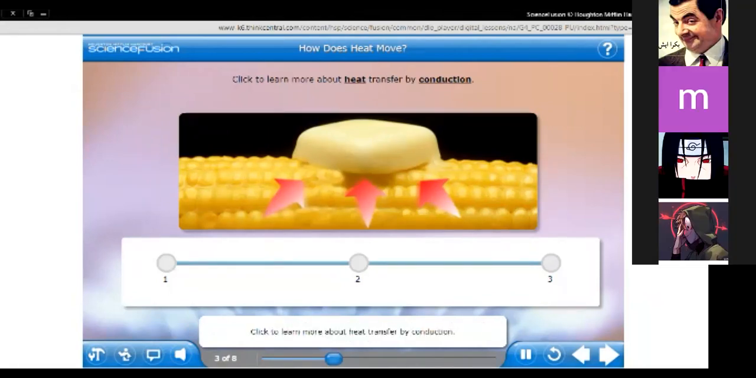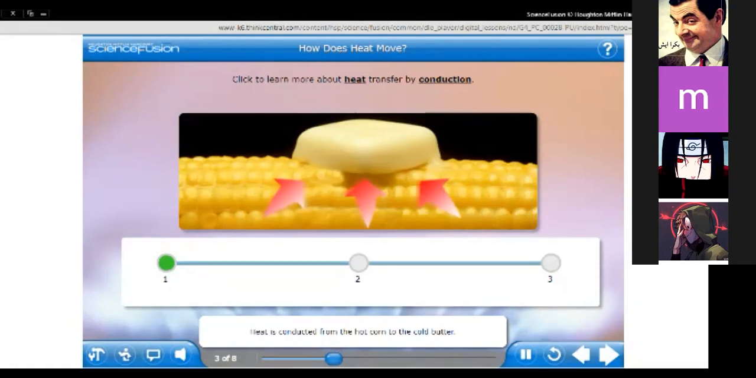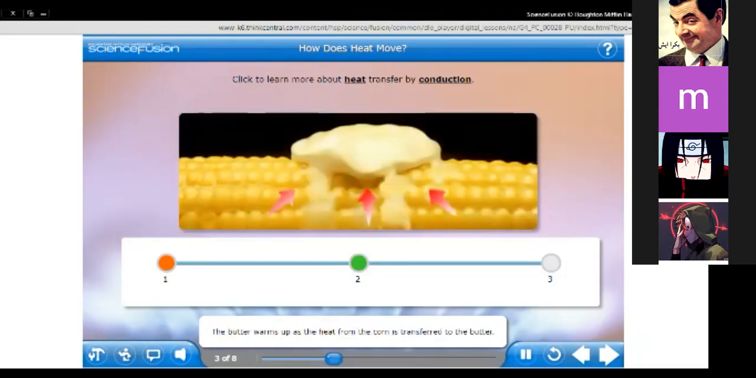Click to learn more about heat transfer by conduction. Heat is conducted from the hot corn to the cold butter. The butter warms up as the heat from the corn is transferred to the butter.